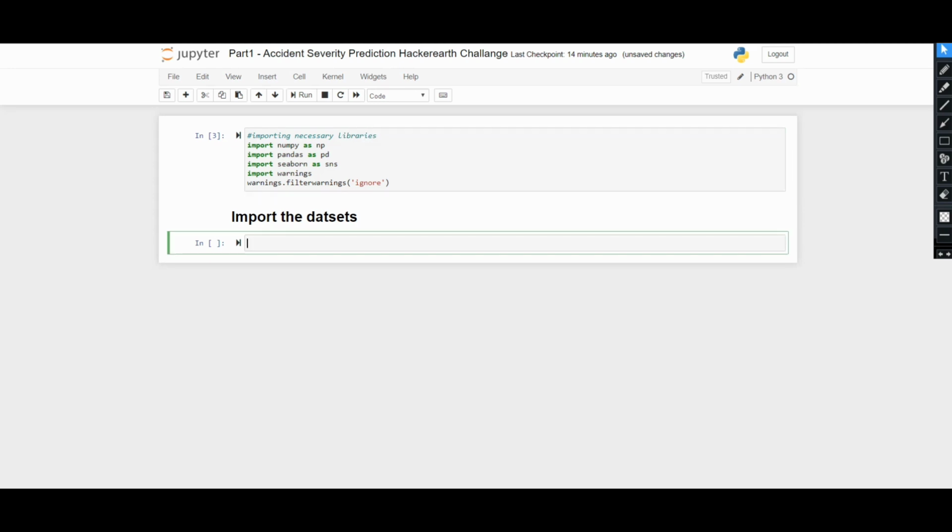Okay, so let's import the dataset. You may get the dataset from the link of the hackathon itself, or I will share the source code and the dataset link in my GitHub URL below in the description. You can download the dataset from there. So let's import the dataset. train_df equals pd.read_csv.